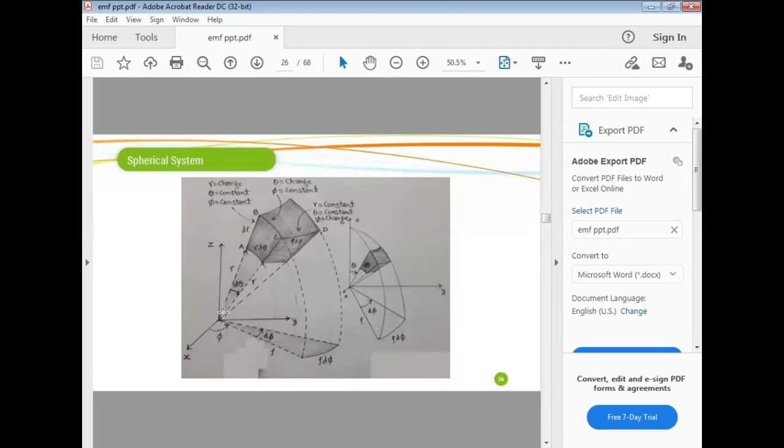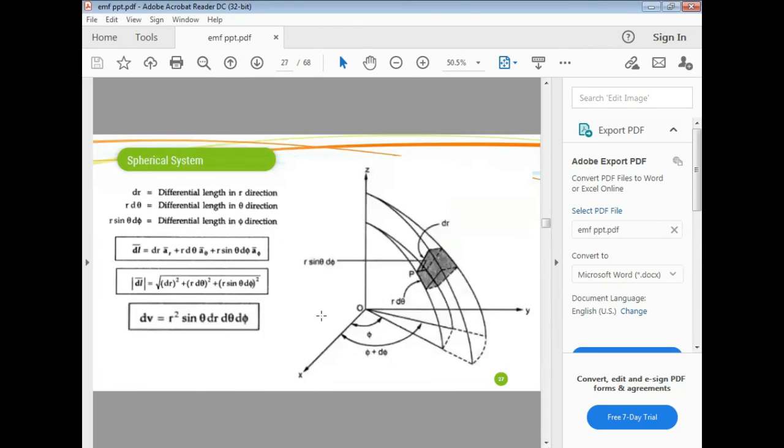So this is the radius of the sphere, r, and the angle between the two portions is d theta. So this arc length is nothing but r into d theta. Then we are increasing r by dr, so this is dr. Then this arc is, as we already studied, r sine theta into d phi. So the differential length in r direction is dr.